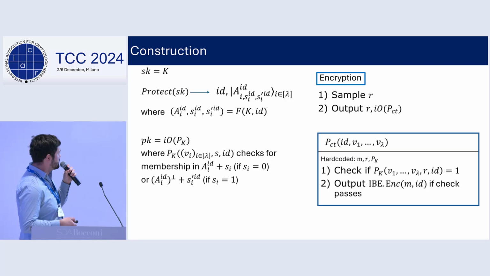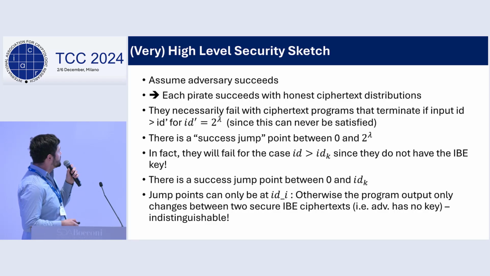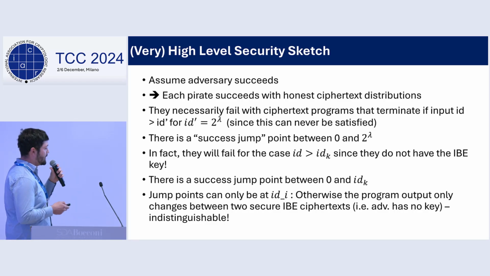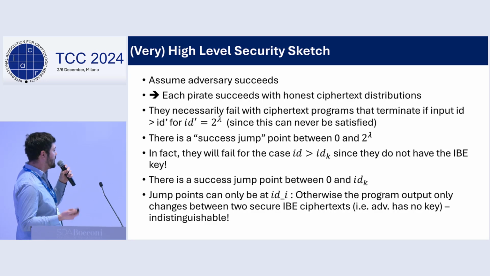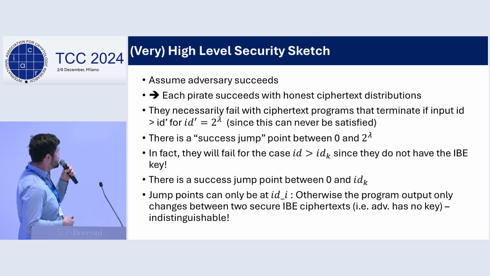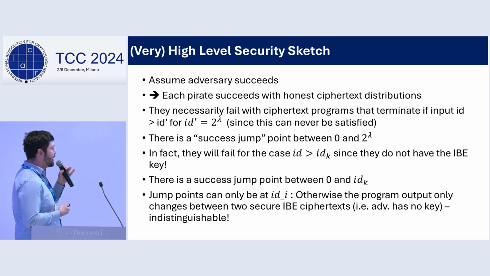Okay, this brings us to the full construction. As I said, we will release the IBE encryption of the message here under ID. And a very high-level security sketch is that, let's say the adversary succeeds in creating k+1 pirates. We know that each pirate succeeds with the honest ciphertext distribution by definition of the security game. And we know that they will necessarily fail with the fake ciphertext program that terminates if its input ID is larger than this maximum value, because this will never be satisfied. So we know that there's a success point and there's a failure point.